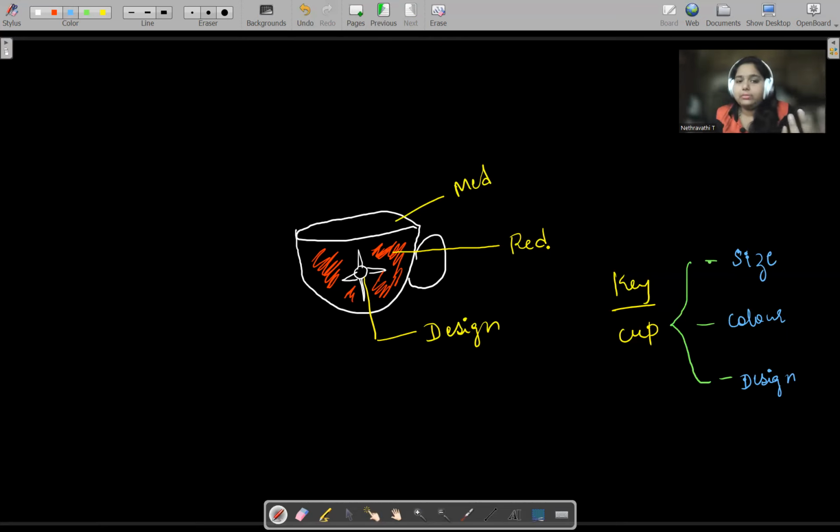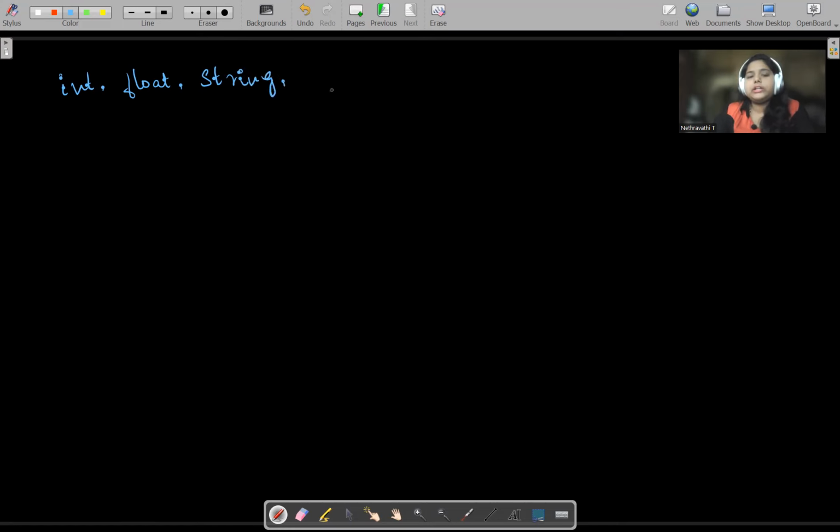So basically, tell me, what are all the data types? Yes, we have int as a data type. Next, float. Okay, string is also right. String is also a data type. Yes, exactly, and number will come in int. Exactly, number is the data type. Like this, there are many types of data type.